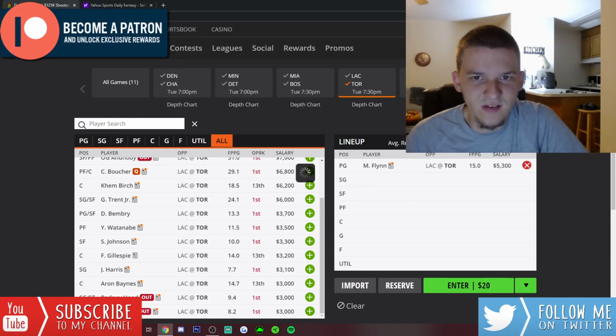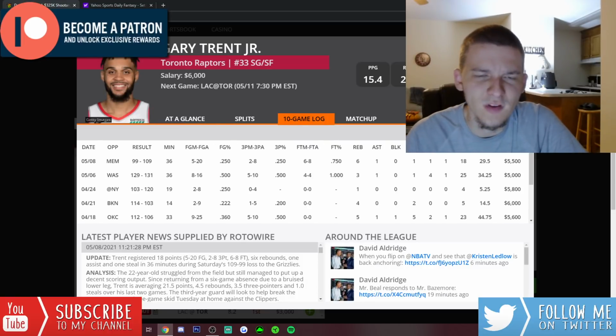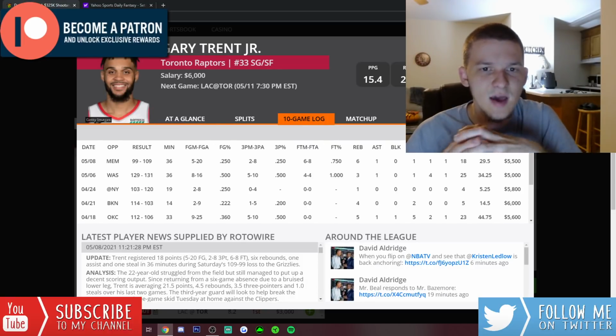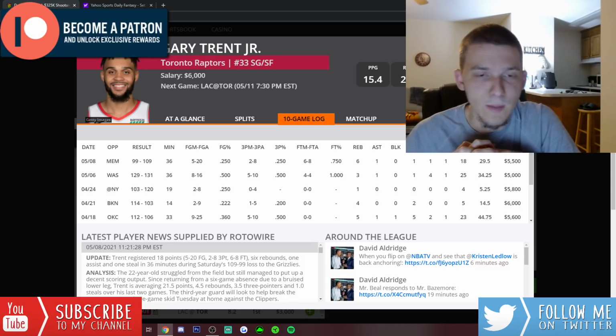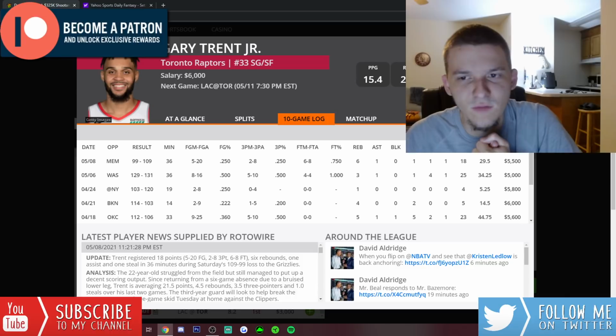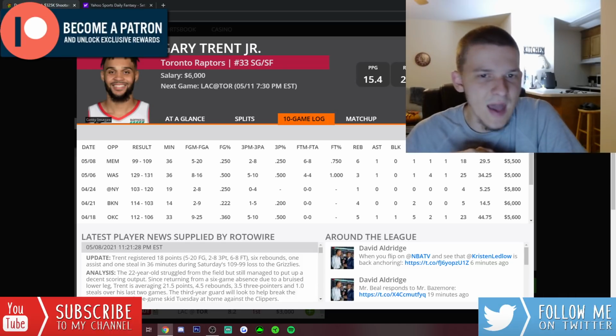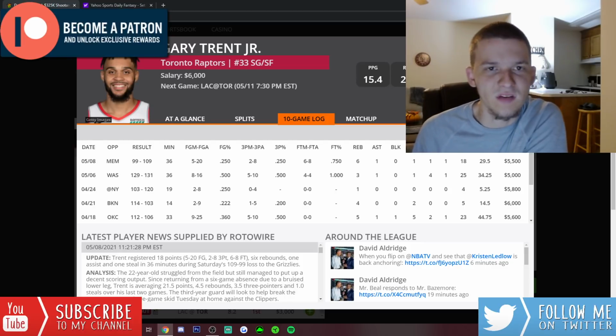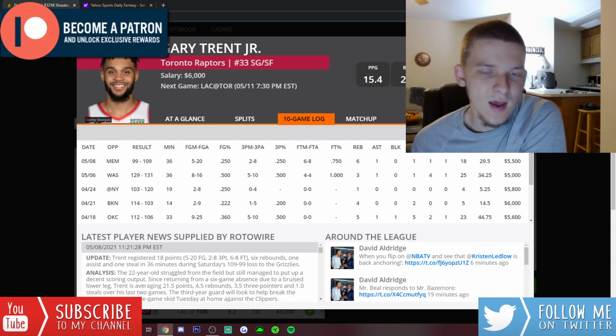Then Gary Trent at 6K. I think you could also look to him more as a tournament option, but we know Gary Trent has upside. He's super scoring dependent, but you look at the shot volume these last few games: 16 shot attempts against the Wizards, 20 shots last game against Memphis. He shot the ball terribly as well, like 25% from the field, 25% from 3. If he knocks down like half of his shots, he's probably putting up 40-plus DK points last game.